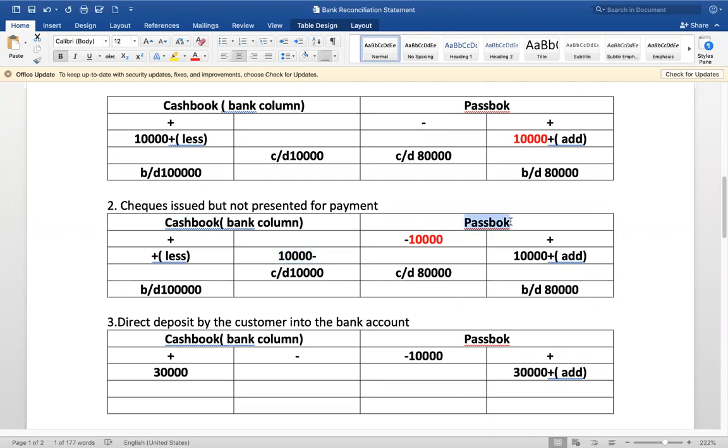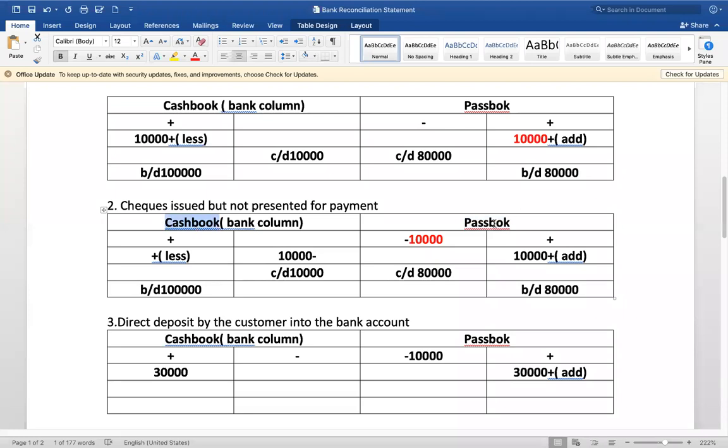If overdraft as per passbook is given, and the check is not presented with the bank, what happens? It is not yet deducted by the bank, therefore your overdraft is less. Deduct it now because you didn't deduct it, so that the passbook overdraft is on par with the cash book overdraft. You're supposed to deduct, you did not deduct. Therefore, you deduct it now.